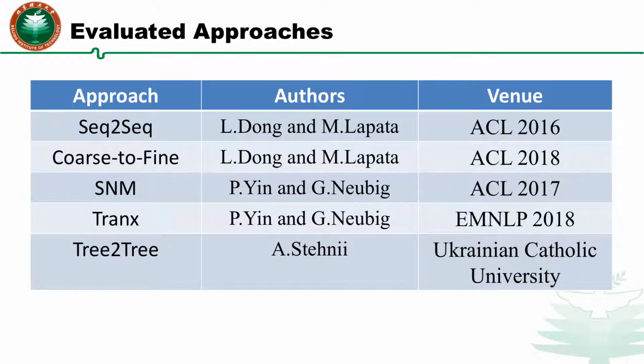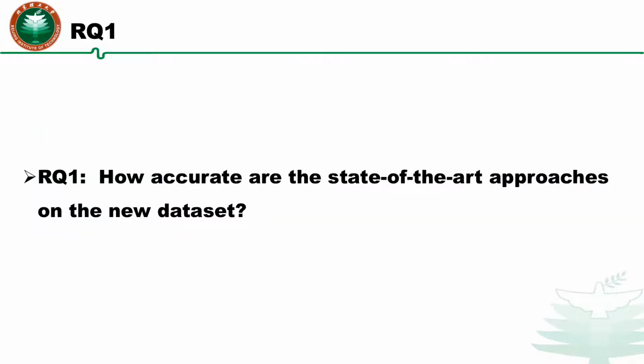We select 5 state-of-the-art approaches for the evaluation on our dataset. They come from 3 research groups. The first research question: investigate how accurate the state-of-the-art approaches are on the new dataset.